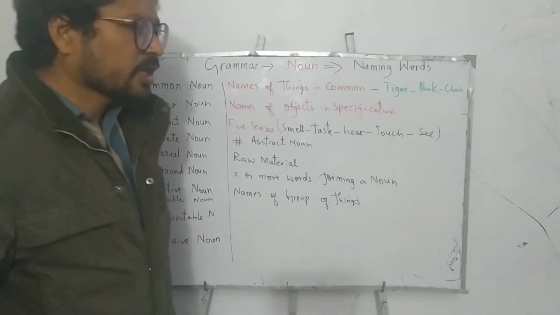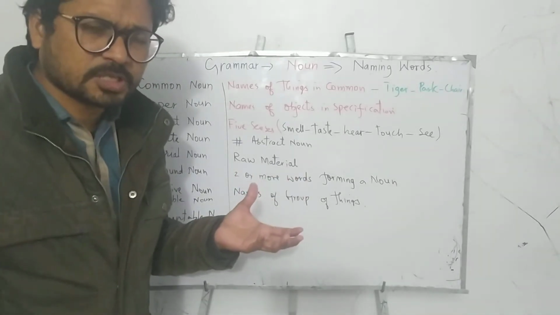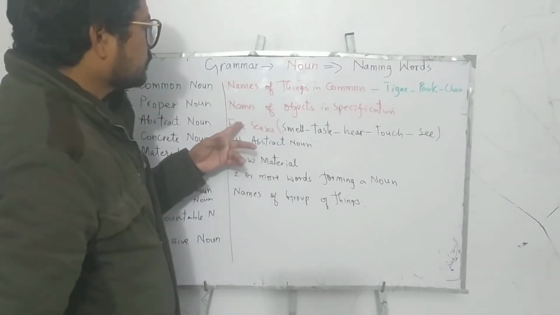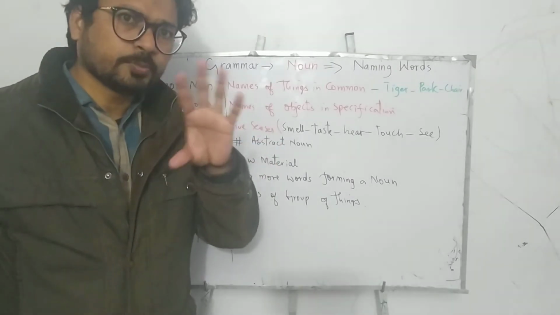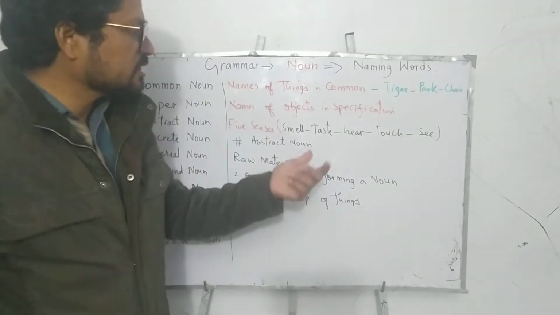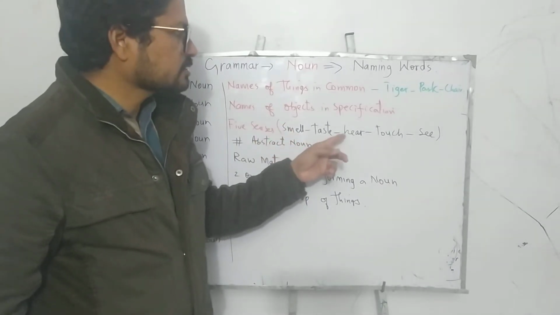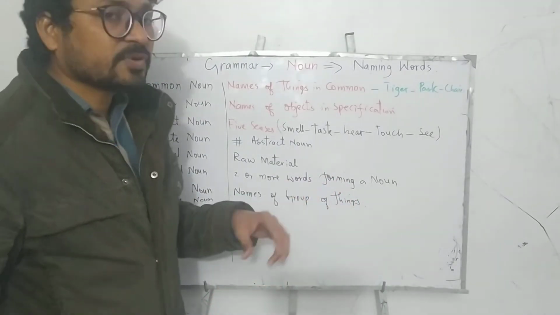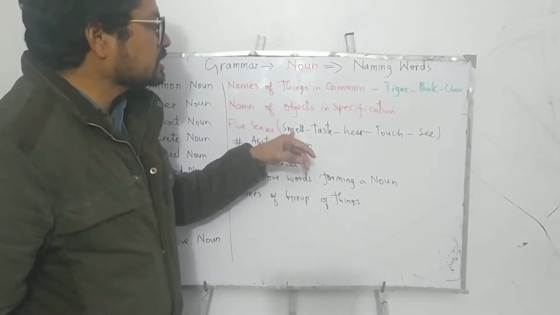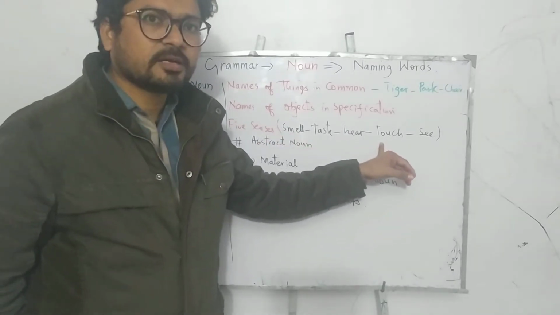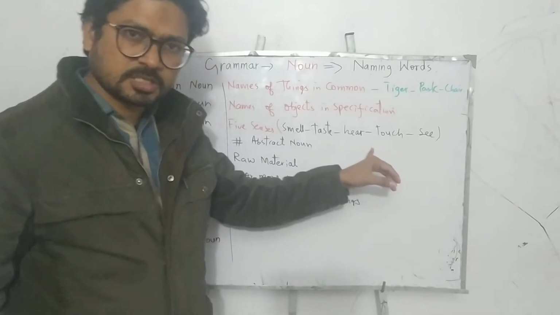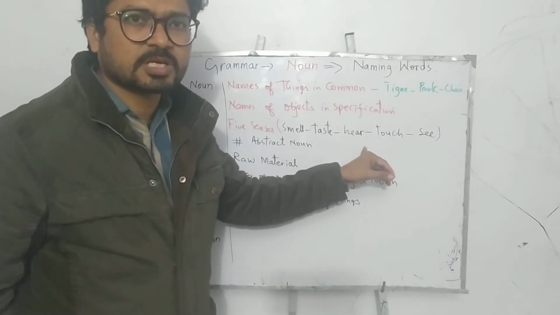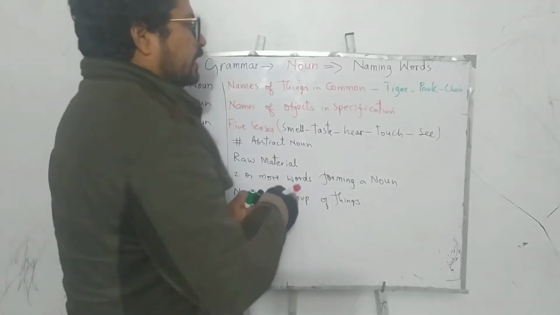Number 3, abstract noun. There is a lot of confusion about abstract noun, but let me make it very clear and very easy for you to understand. Abstract nouns basically relate to the 5 senses. Like we have got 5 senses: sense of smell, taste, hear, touch, see. These are the 5 senses that we have. So whenever there is a name, a noun, and we cannot conceive that word with any of these 5 senses, that becomes our abstract noun. For example, if I write here wisdom,